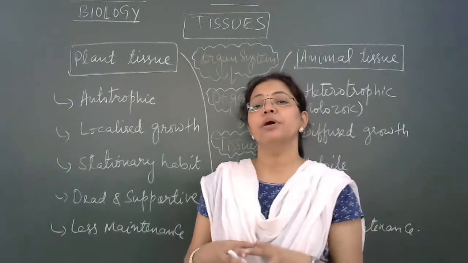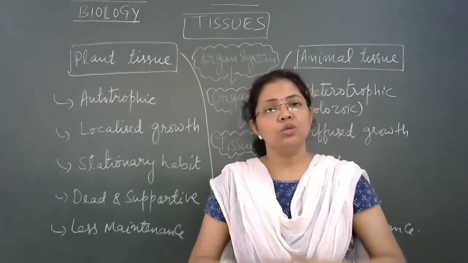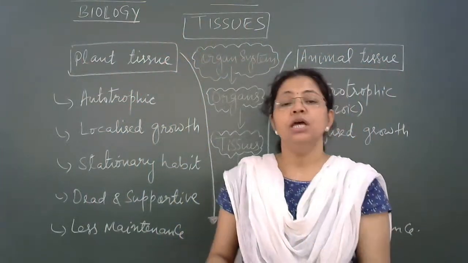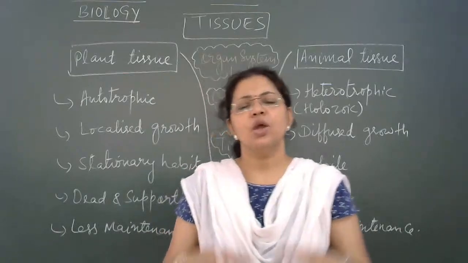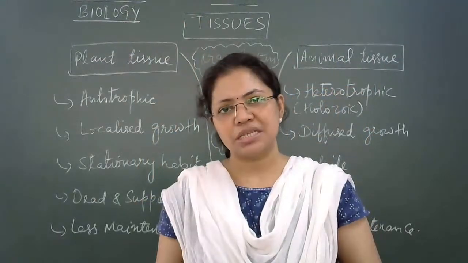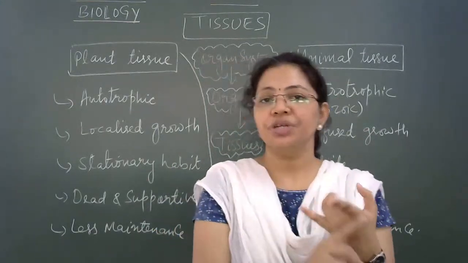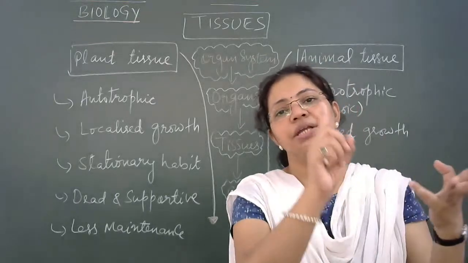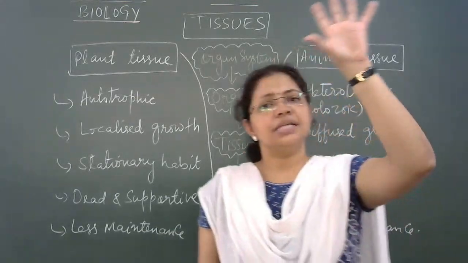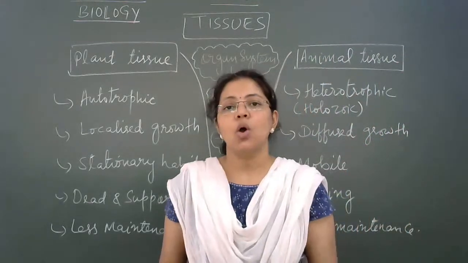When we talk about amoeba, whose complete body is made up of a single cell, all kinds of functions and life processes are performed by that single cell, whether it is nutrition, digestion, respiration, excretion, etc. All these life processes are performed by a single cell only.